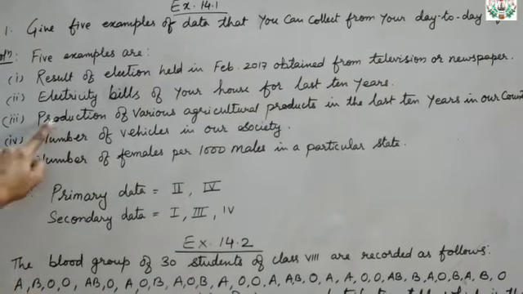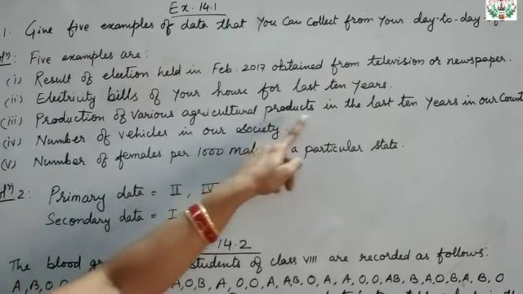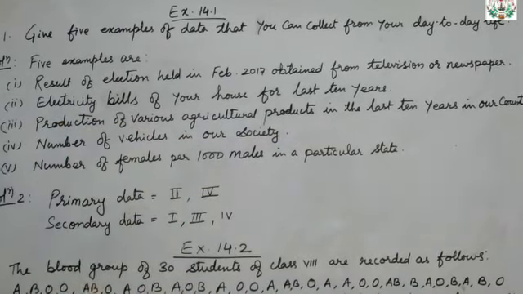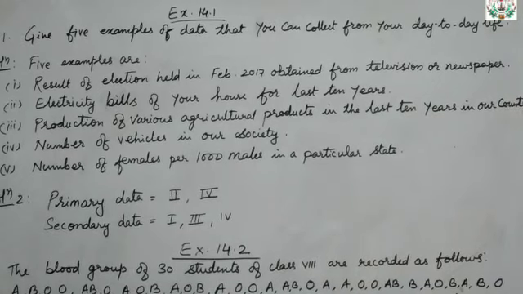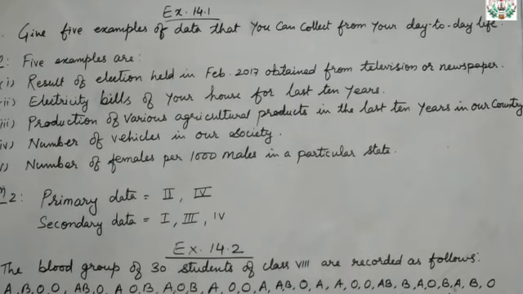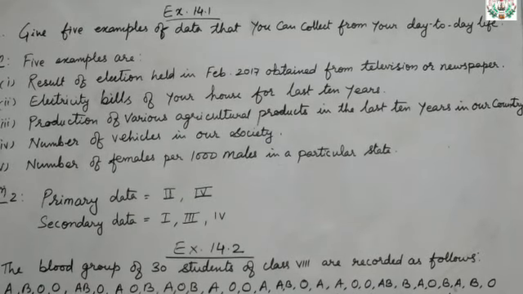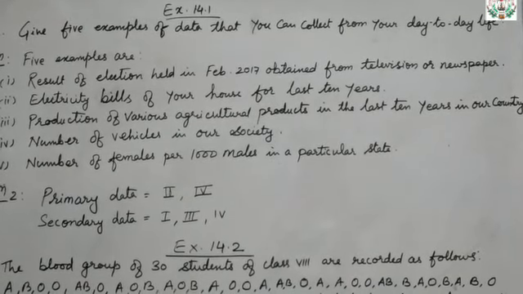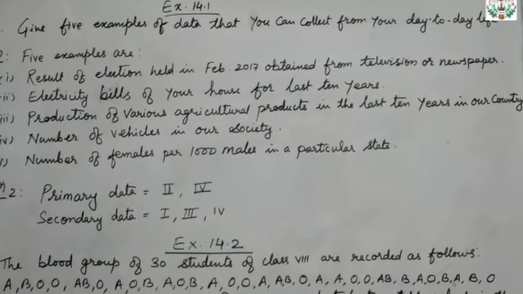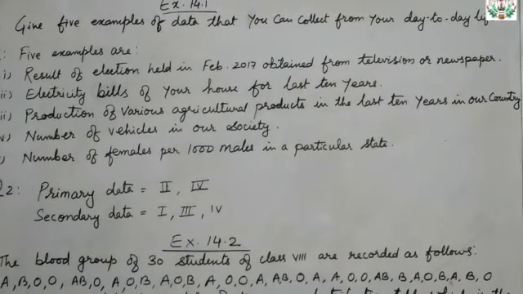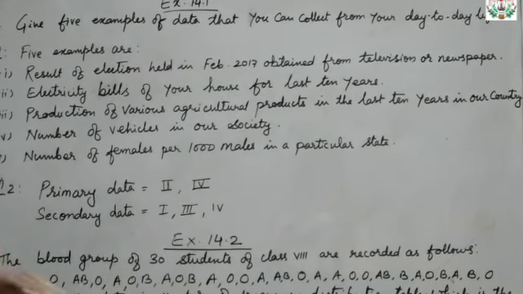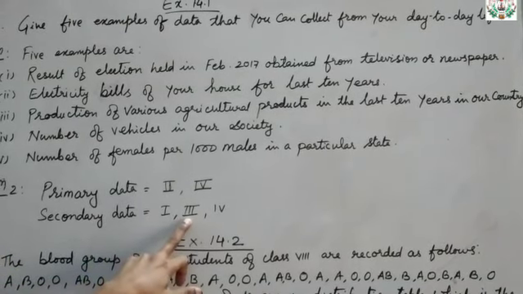Clear? Now, production of various agricultural products in the last 10 years in our country. Agricultural product means you have to depend on the agricultural department of our country. Then only you can get the data. So that means we are secondary people there, secondary data. We have to depend on those people, and they will be getting the data from the agricultural production department. So that will come under secondary data.